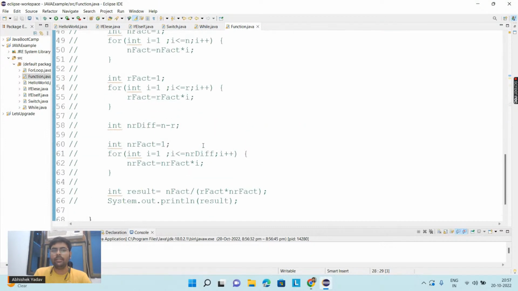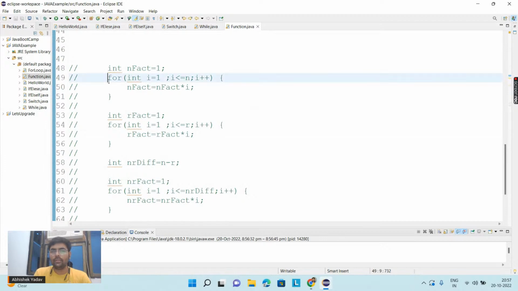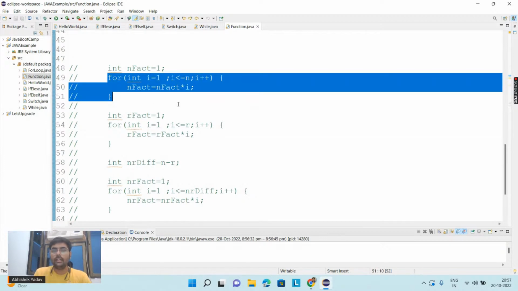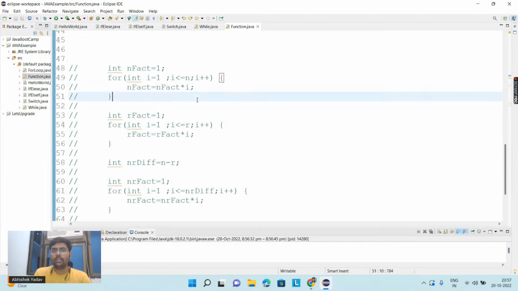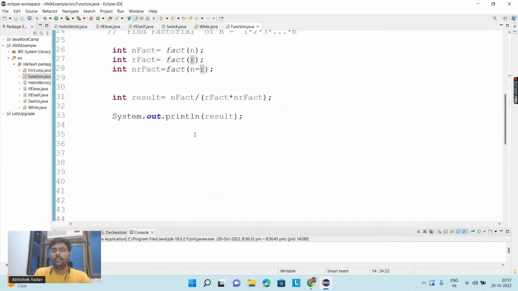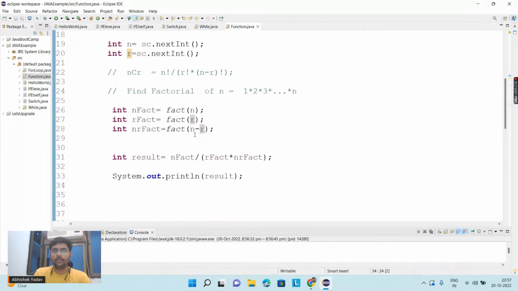This we observed when we were writing the code without using a function. We were writing the same logic of the factorial function, but we were changing this endpoint. Okay, so the same thing we have achieved here also. And here you can see your code is much simpler, right? So this is the advantage of using a function. Okay.